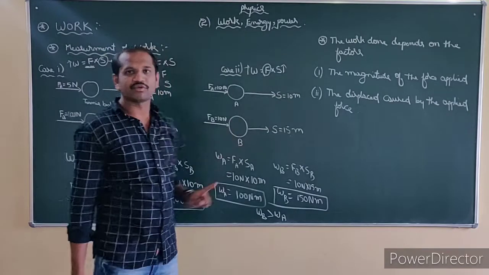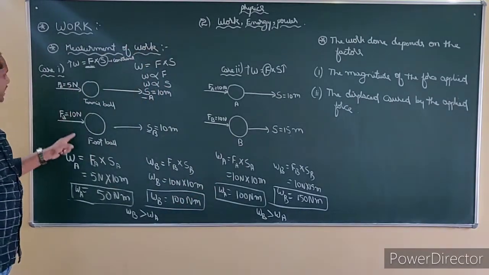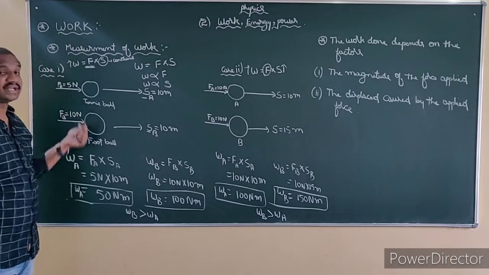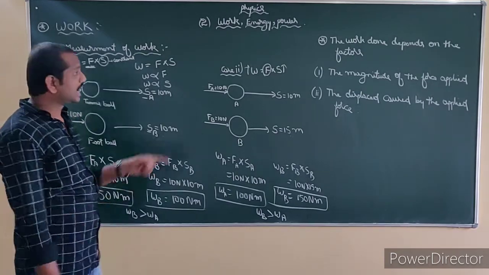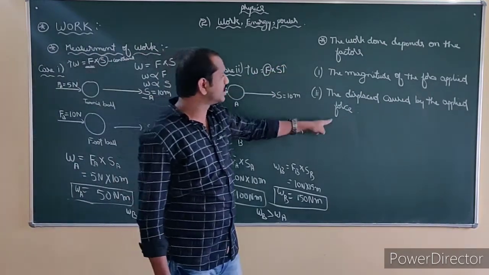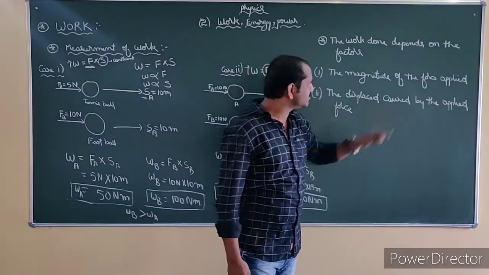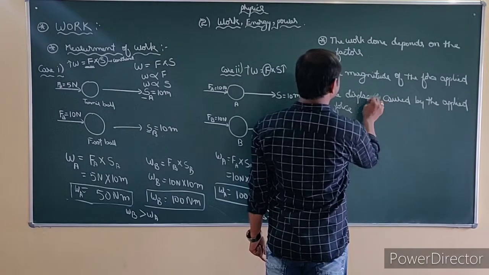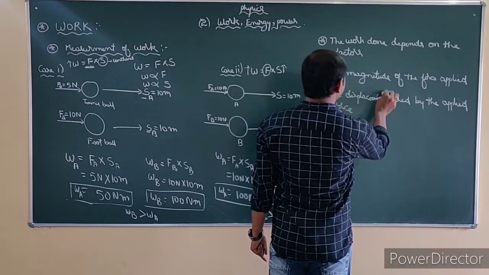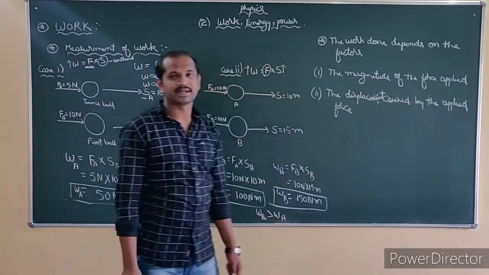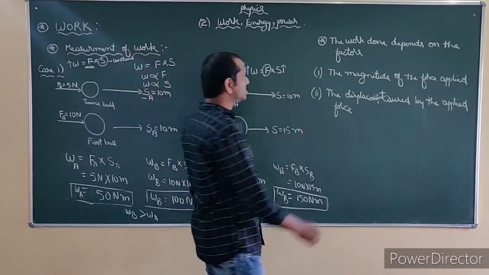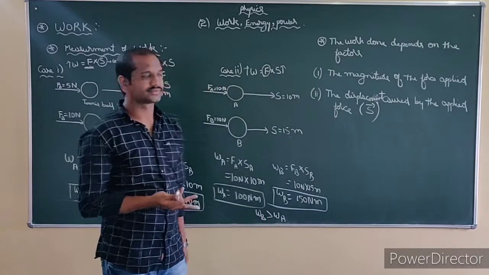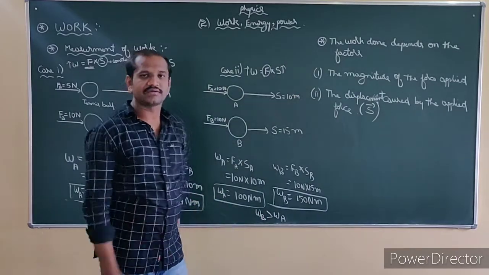See, magnitude of force: you changed the magnitude, 5 Newton and 10 Newton, meaning work done depends on the magnitude of the force you are applying. And work done also depends on the displacement, the displacement caused by the applied force. Understand? Displacement is denoted with the letter S, and therefore it is a vector quantity. Understand? The magnitude of the force.